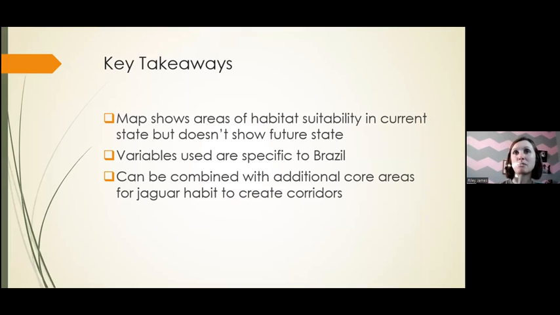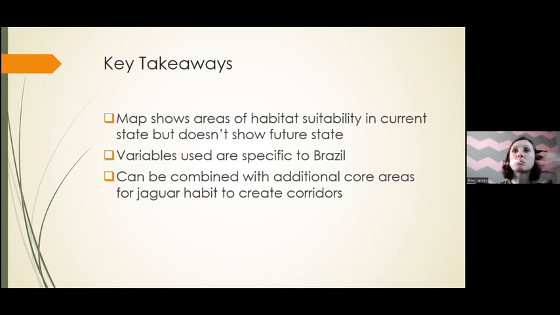Takeaways from the study to keep in mind are that even though suitable areas for jaguar habitat were found, the map shows areas of habitat suitability with the variables in their current state, and it doesn't predict changes in those variables, meaning the areas that are now deemed suitable may not be in the future. So an area that has a population increase wouldn't be as suitable as it is now. Same with a heavy tree cover area, which could potentially become deforested. So I suggest for any future use that either multiple iterations of the analysis are run while conservation units are created, or that this analysis is combined with predictive modeling.